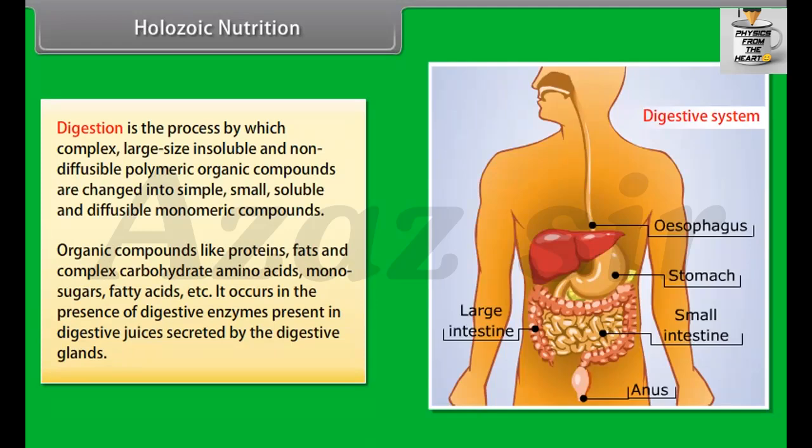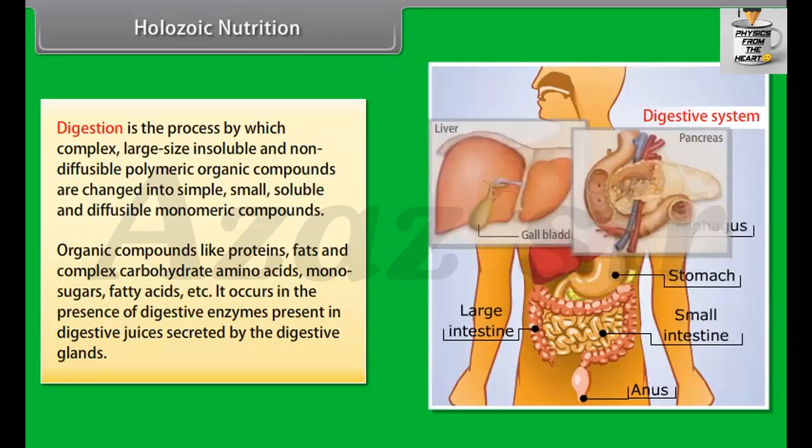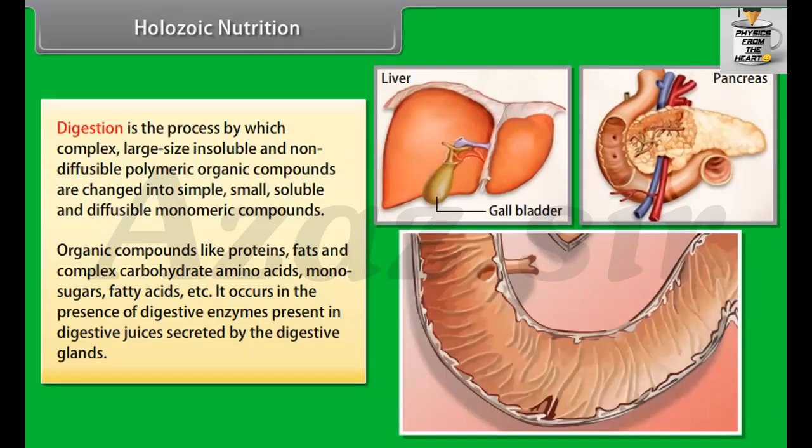Organic compounds like proteins, fats, and complex carbohydrates are changed into amino acids, monosugars, fatty acids, etc.